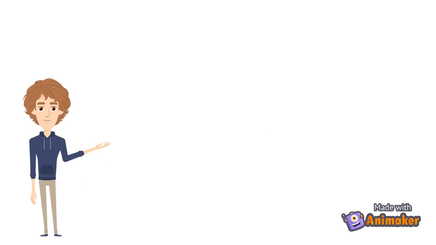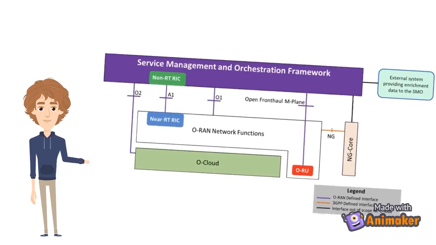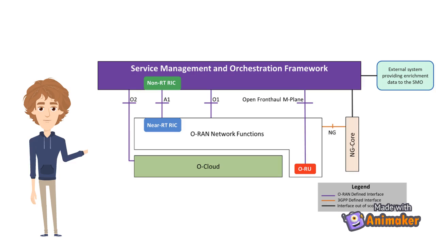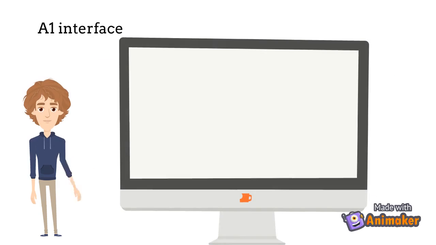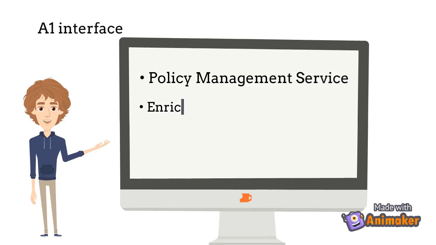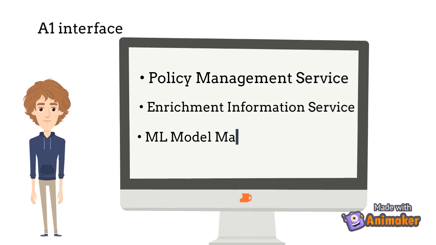Let's see the O-RAN specified interfaces in a bit more detail. A1 interface. A1 is the interface between the non-RT-RIC function in SMO and the near RT-RIC function. A1 interface supports three types of services: Policy Management Service, Enrichment Information Service, and Machine Learning Model Management Service.